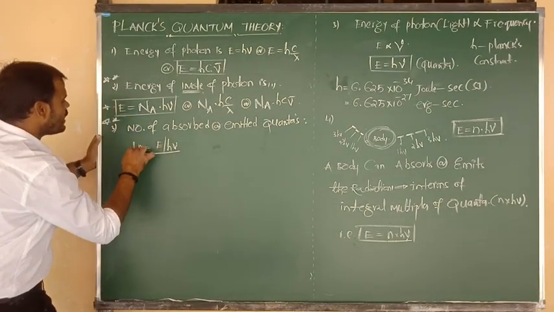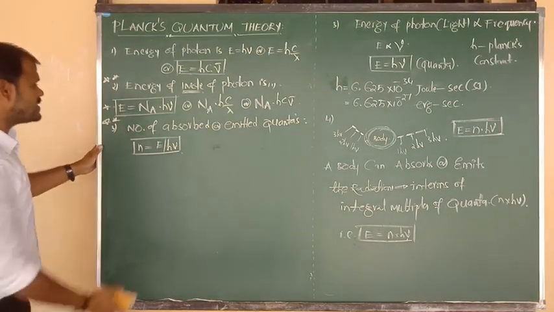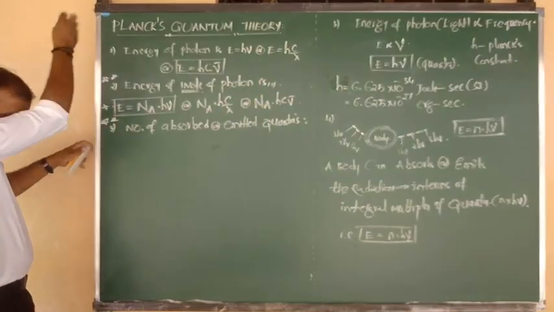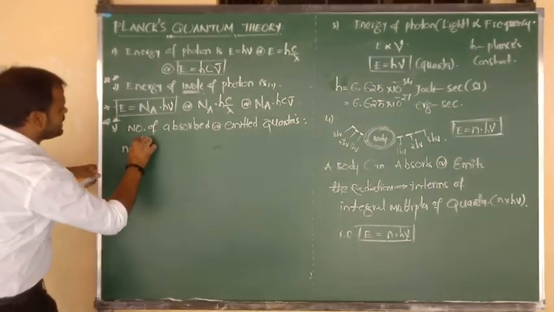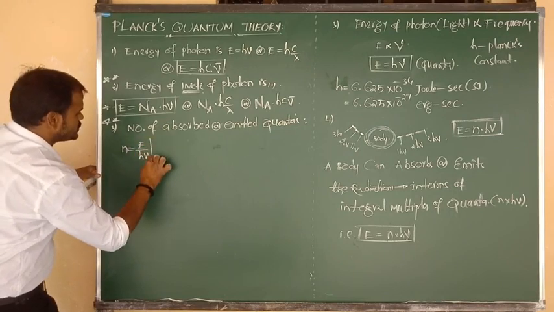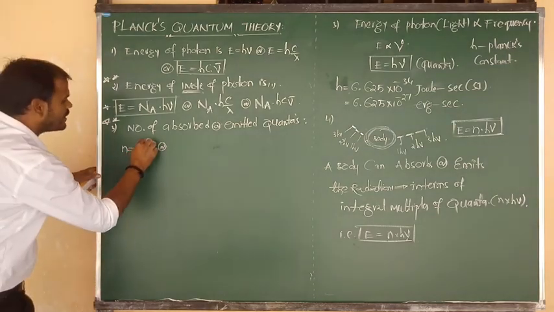So the number of absorbed or emitted quanta, n, is equal to E divided by h nu. I hope you understand this formula very well. So what is the formula to calculate the number of absorbed or emitted photons? The formula is n equals E divided by h nu. Try to remember it carefully. And we can also modify this formula. Sir, how can we modify it?